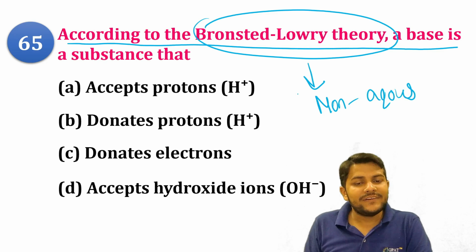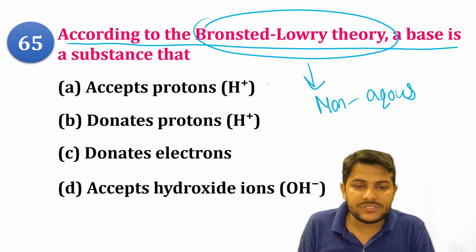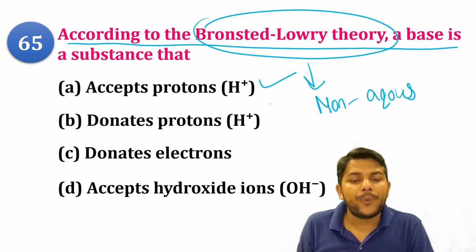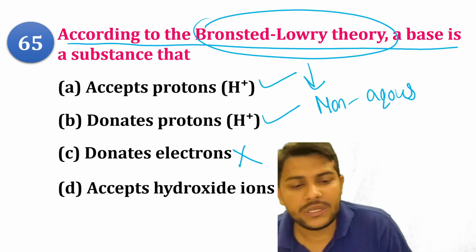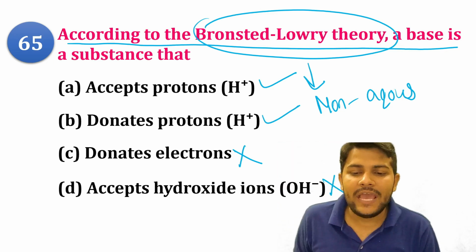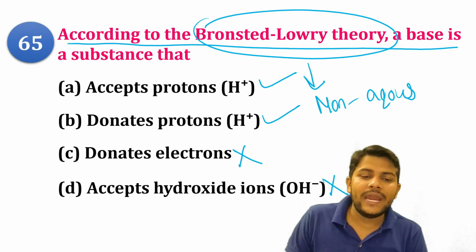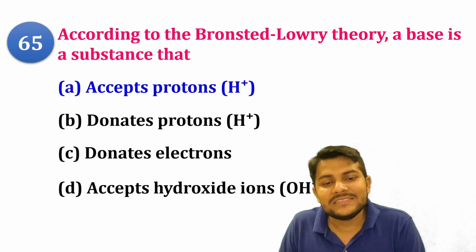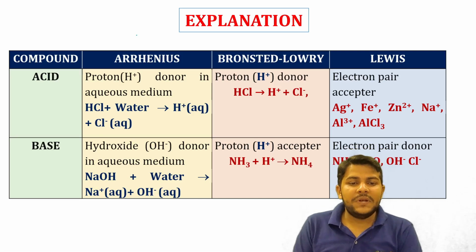Arrhenius theory is for the aqueous medium, where H positive releasing ions are your acid and OH negative ions are your base. Bronsted theory tells us that acids are the proton donors.